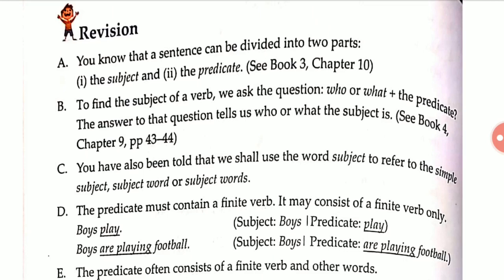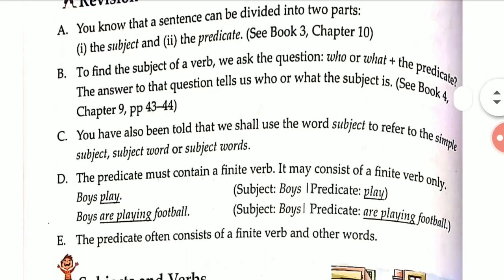The answer to that question tells us who or what the subject is. If we are asking who has done this, what has done this, then we get to know the subject of a verb. We'll see some examples and later on we'll get clear about the subject of a verb.